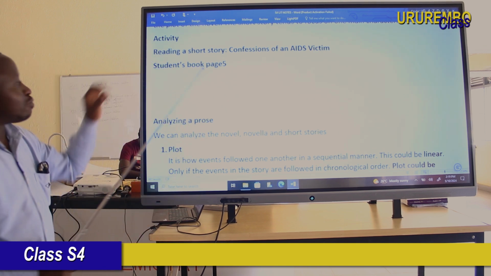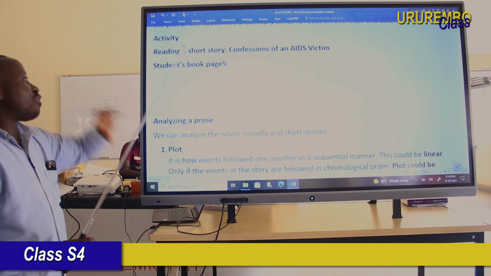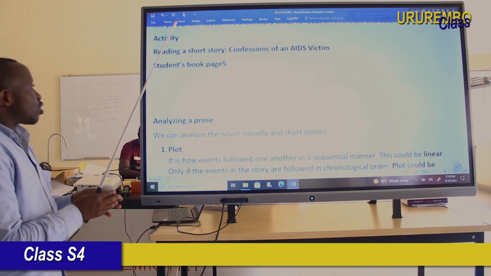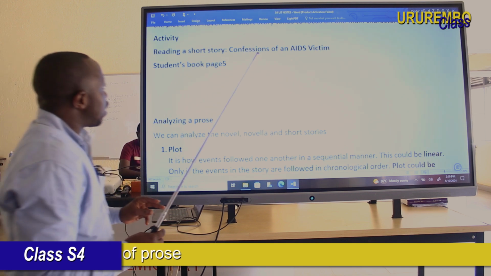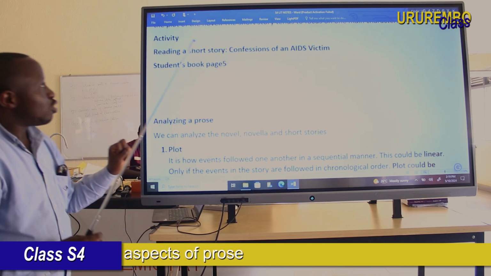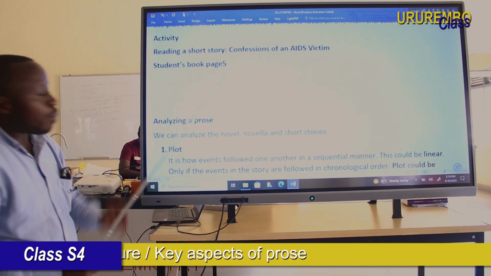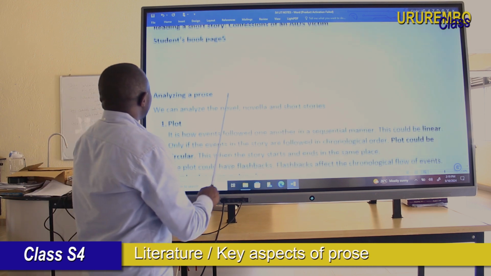And you can just mention why it is a short story. You have seen then that a short story should build on one main character, one main theme, and one simple plot.